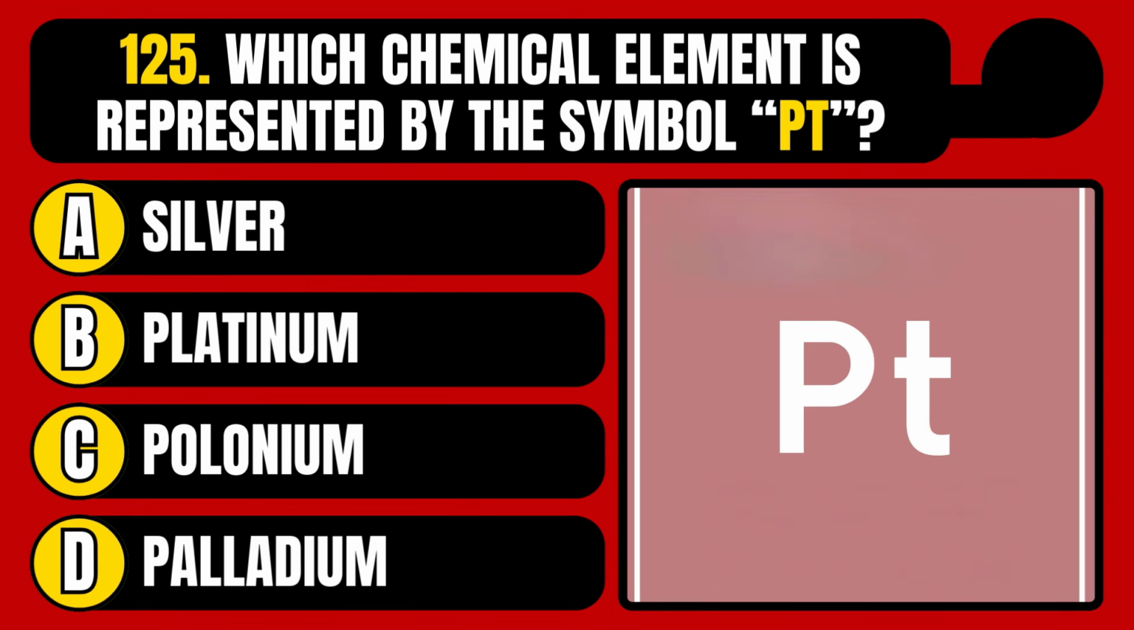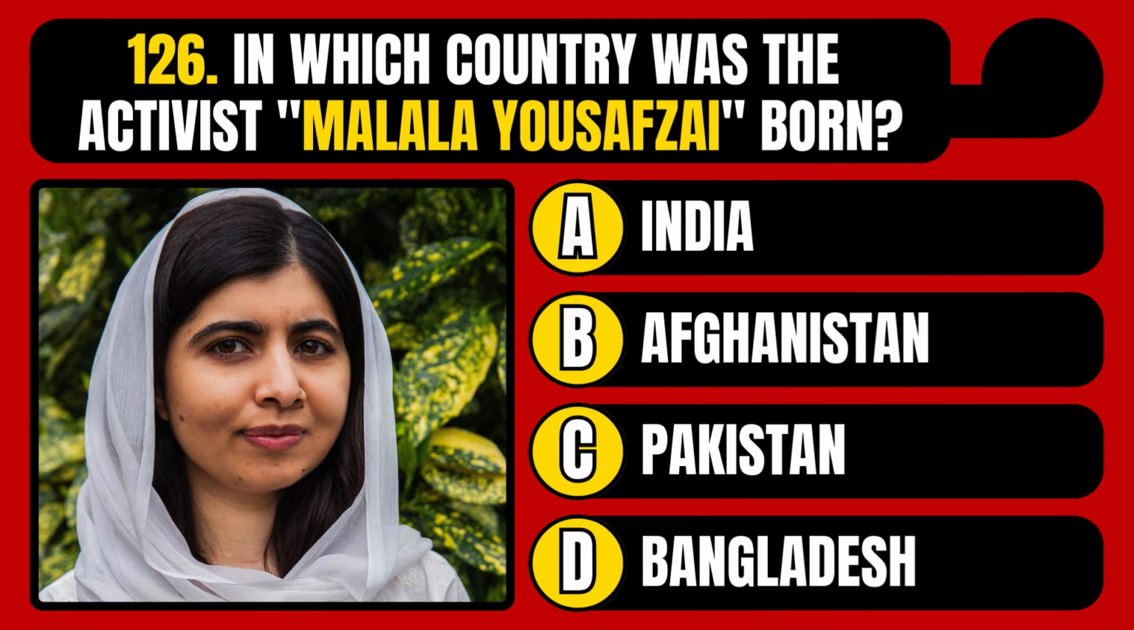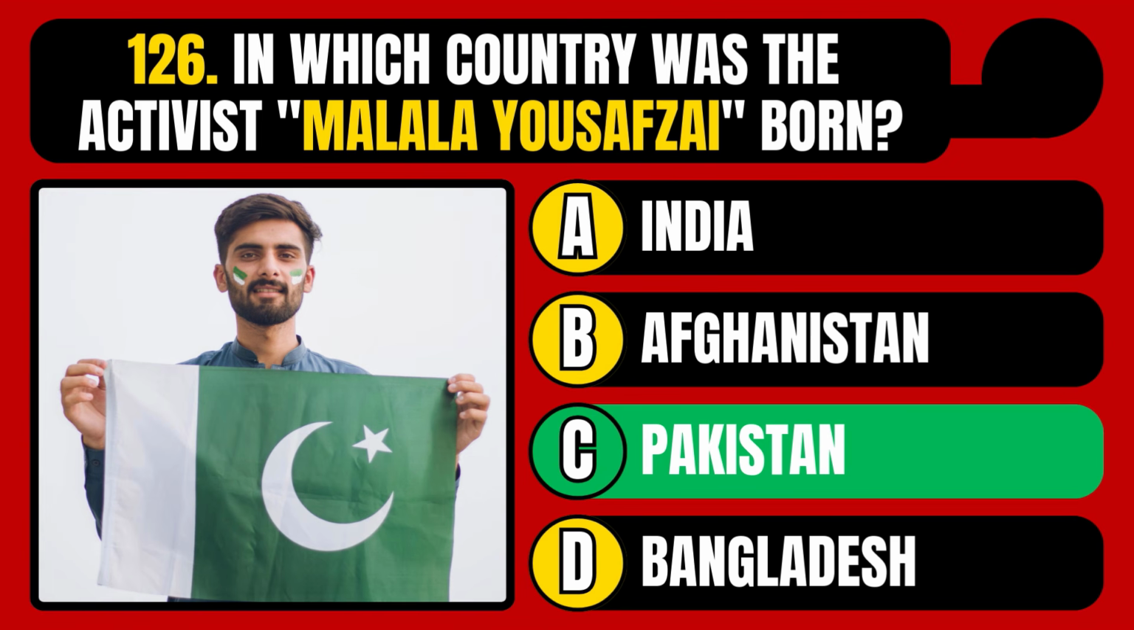Which chemical element is represented by the symbol Pt? Silver, platinum, polonium, or palladium? The correct answer is option B, platinum. In which country was the activist Malala Yousafzai born? India, Afghanistan, Pakistan, or Bangladesh? The correct answer is option C, Pakistan.